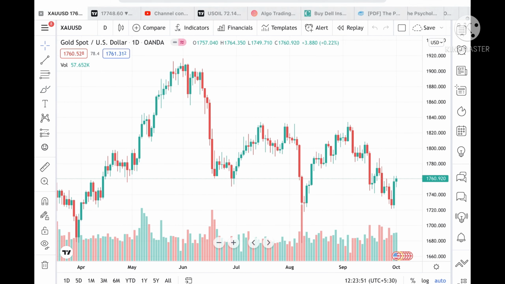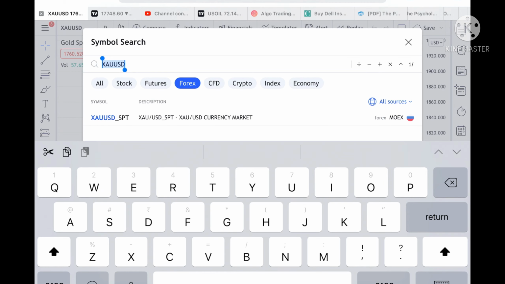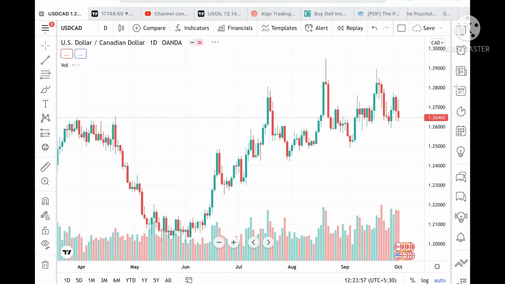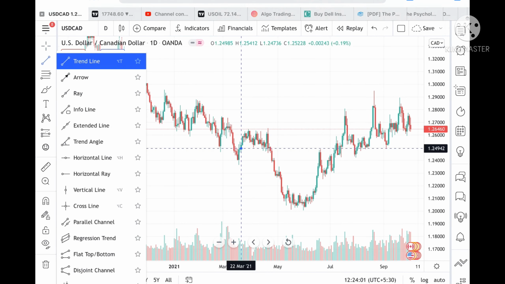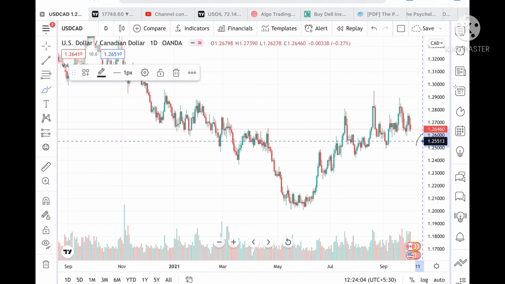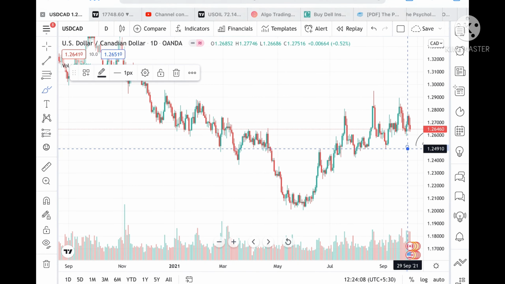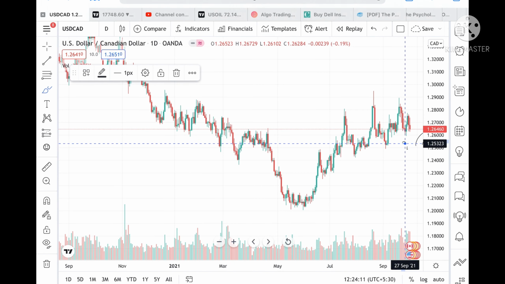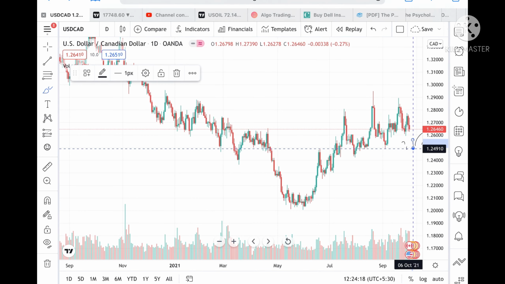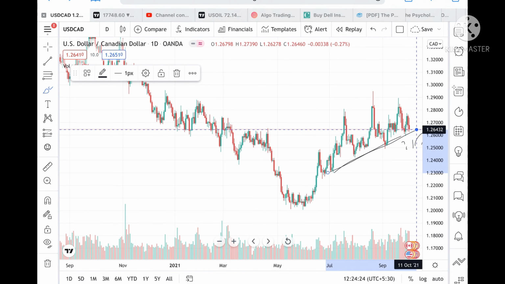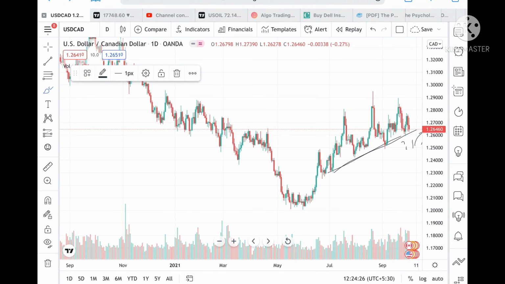Suppose if the price didn't sustain that level, then there is a probability it can go and touch a level 1.25291. And suppose if the price goes more below this level, then we can see yes, it can go and touch a level of 1.24910, and trend line forming at this particular range. So once this trend line breaks downside, it can go to a level of 1.24910 also.